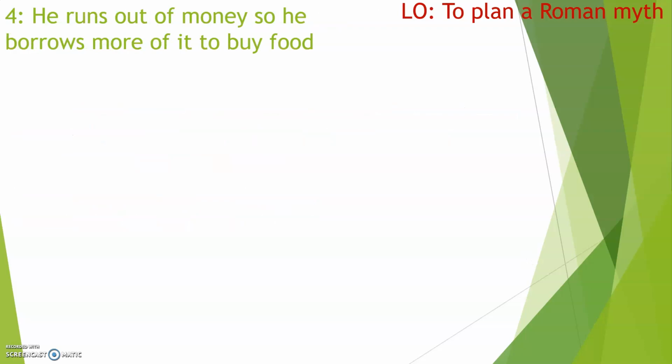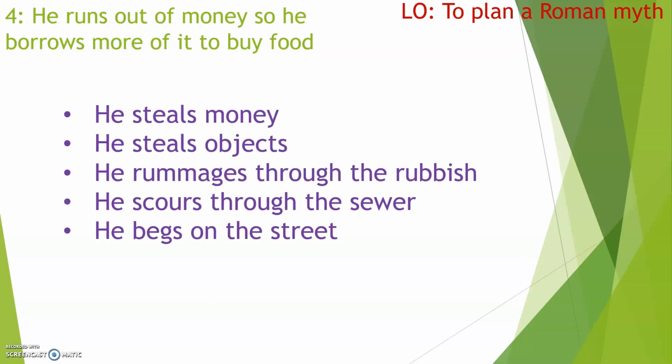He runs out of money, so he borrows more of it to buy food. So this is where he's showing the curse is really starting to struggle with him now. So I came up with he could possibly have some of these. He steals money. He steals objects. And when I say objects, if, for example, he'd lost all his clothes, he could be stealing clothes. He rummages through the rubbish. He scours through the sewer for whatever it is he's looking for. Or he could end up begging on the street.